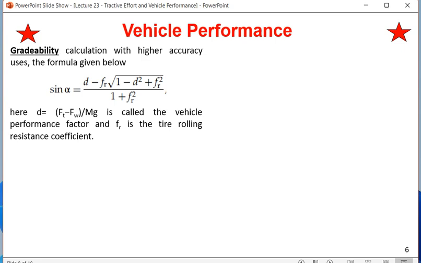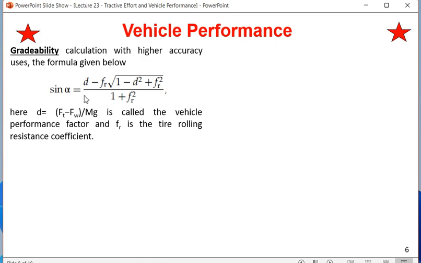If we are trying to find the sine of the gradability angle, sin alpha is equal to alpha for small alpha. If we know sin alpha, we can take the sin inverse and find alpha. So even for bigger gradability this formula can be used. For smaller gradability, sin alpha is equal to alpha. If the gradability is more, then you have to use sin alpha.